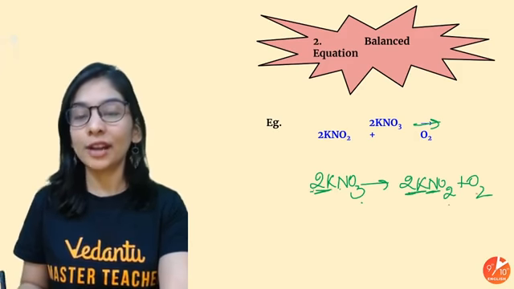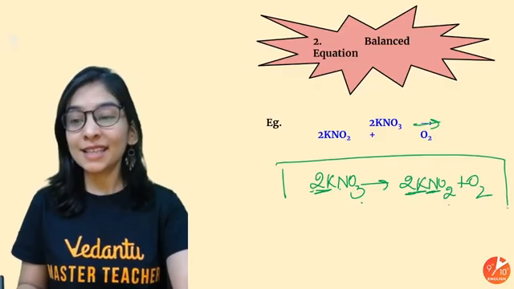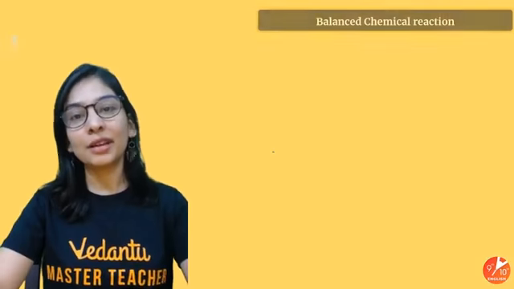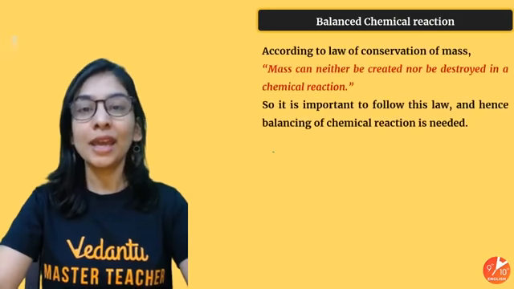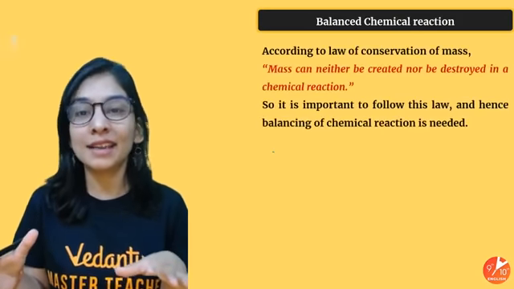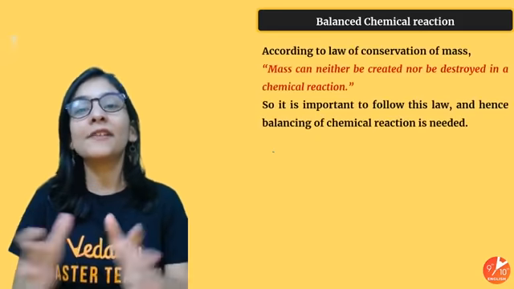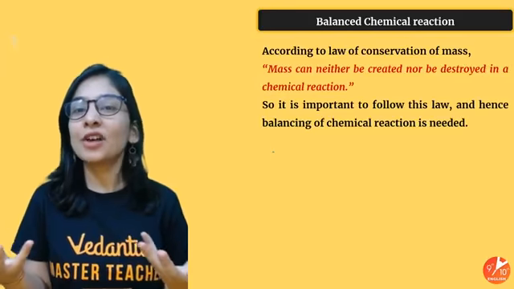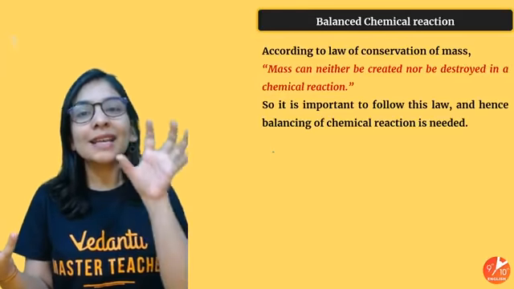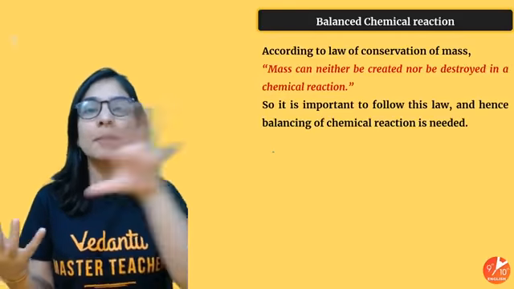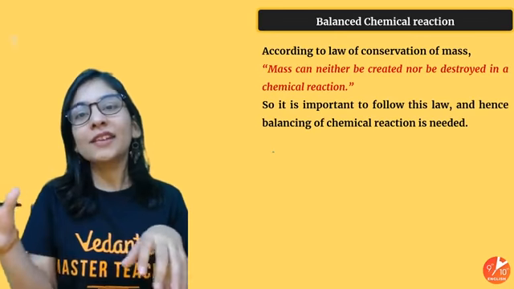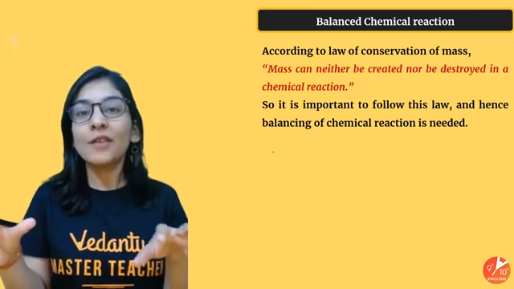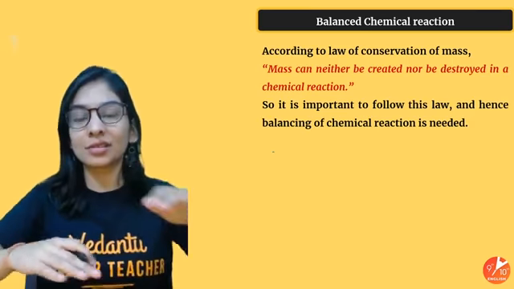2 nitrogen, 4 and 2, 6 oxygen. So this is a better way to write a chemical equation, and that is writing a chemical equation in balanced form. Okay, why do we have to balance a chemical equation? Just to justify the law of conservation of mass. What is the law of conservation of mass? Whatever is the mass of reactant when I start the reaction, when the reaction is completed, the mass of product must be equal, when I'm doing the reaction definitely in a closed system.